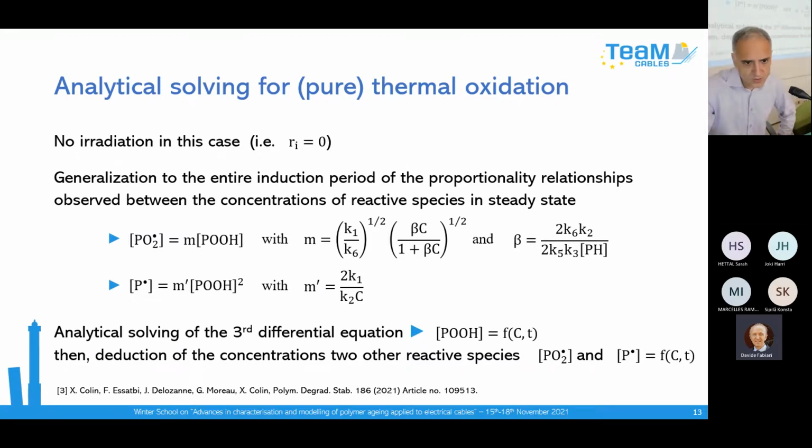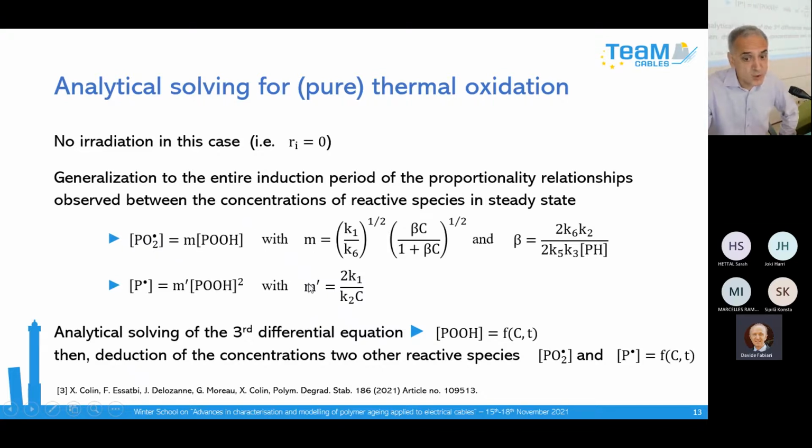When you use a numerical model, you observe that all the chemical species of the mechanistic scheme appear at the same time, and you can write proportionality between these different concentrations.